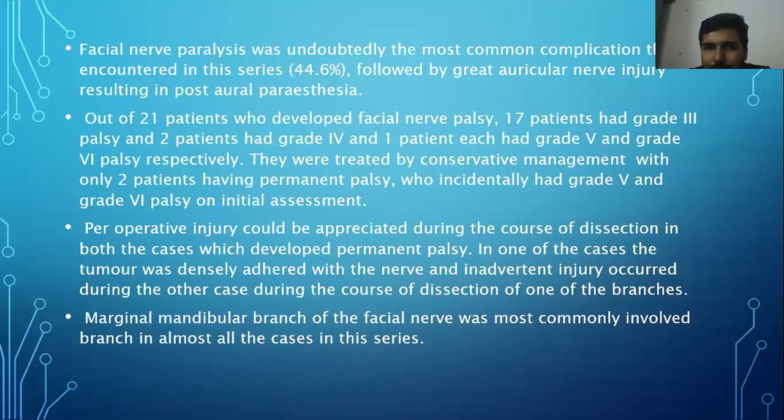Facial nerve paralysis was found to be undoubtedly the most common complication they encountered in this series, 44.6%, followed by greater auricular nerve injury resulting in post-auricular paresthesia. Out of 21 patients who developed a facial nerve palsy, 17 patients had grade 3 palsy, 2 patients had grade 4, and 1 patient each had grade 5 and grade 6 palsy respectively. They were treated by conservative management, with only 2 patients having permanent palsy, who incidentally had grade 5 and grade 6 palsy on initial assessment.